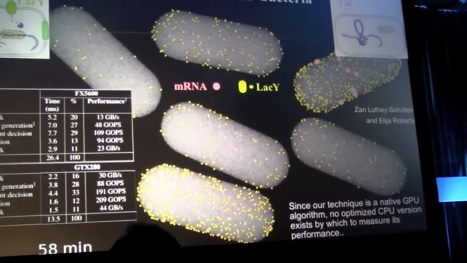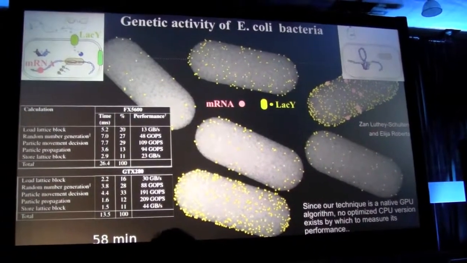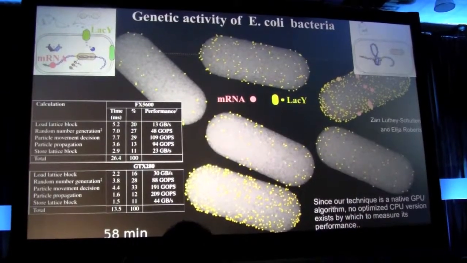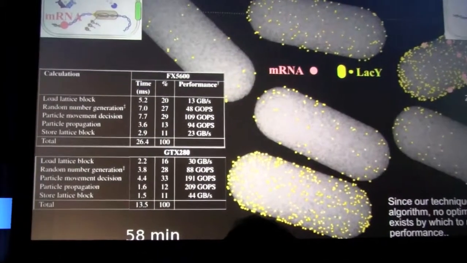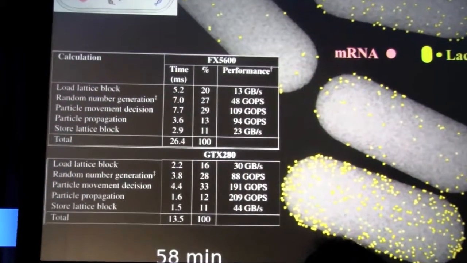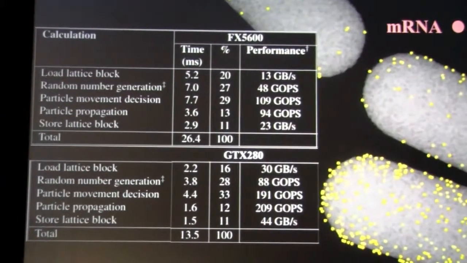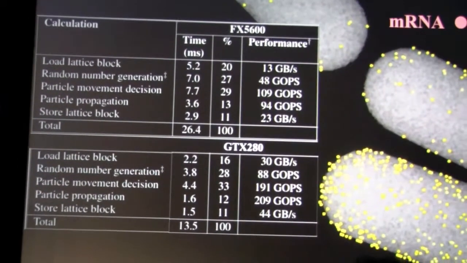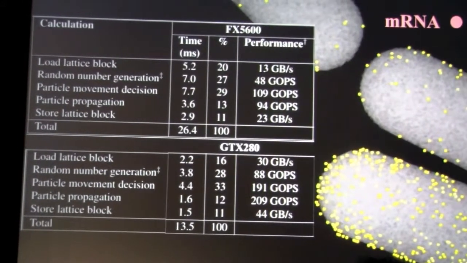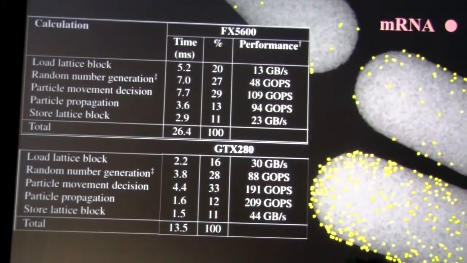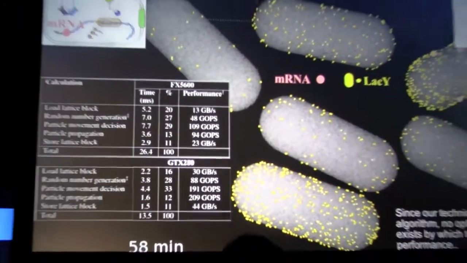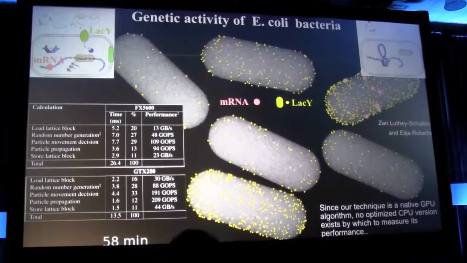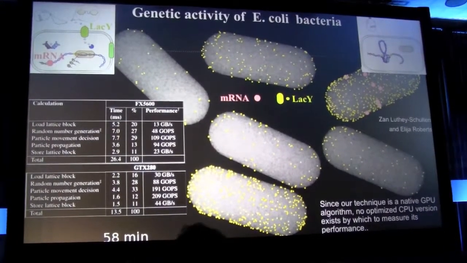And then most important now for you, as GPU programmers, you see on the left side the table with how effectively this calculation is done on the GPU, on an older model, on a newer model, and I'm supposed to tell you that this calculation was actually done on the cluster, on the Lincoln cluster at NCSA, where that was accelerated by the GPUs. Without the GPUs, this project wouldn't exist. With it, we have now a new field that permits us to simulate actually entire cells.